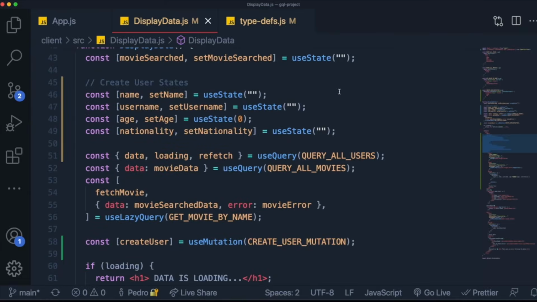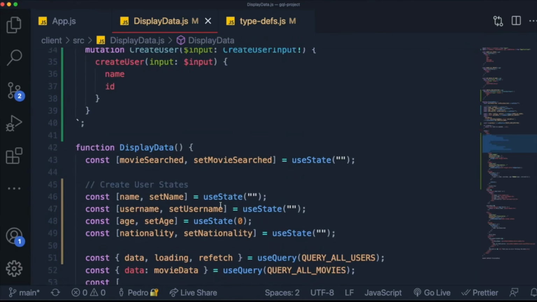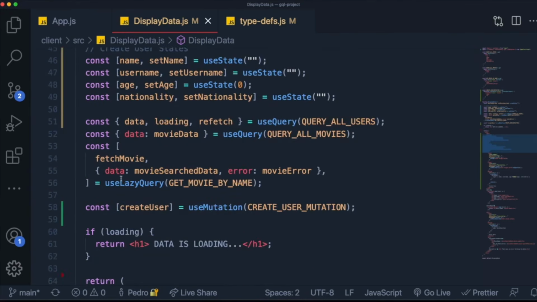Because if I just came over here and I added to this data over here, not the movie data, what is the name of the data? I think it's just data, right? This over here. If I just added the new user to this array over here, it wouldn't be correct because maybe some error occurred on the way. So we only are sure that the data is correct if we're refetching the data and getting the data from our API. So I would recommend using this a lot, and we're gonna go over a lot of stuff as well.